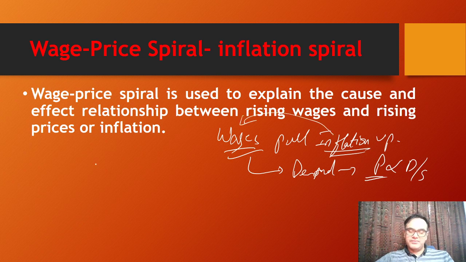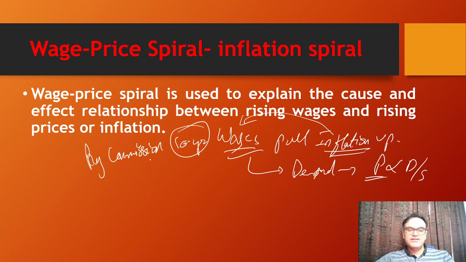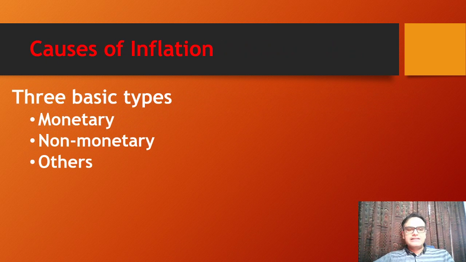And then inflation will pull the wages up. Why? Remember that we have a pay commission that is established every 10 years. Why is it established? Because every 10 years the wages of employees need to be increased, since inflation has increased over a period of time. So wages pull the inflation up, and inflation pushes the wages up. This common phenomenon is called the inflation spiral. I hope you already knew, but we have also explained it for those students for whom this is a new concept. Now, three basic types, reasons or causes of inflation.